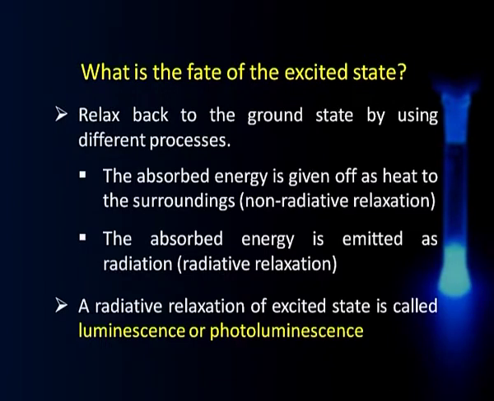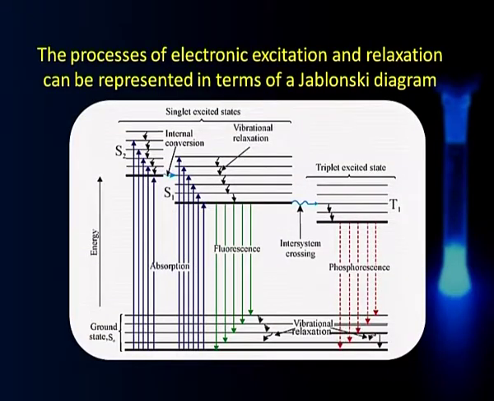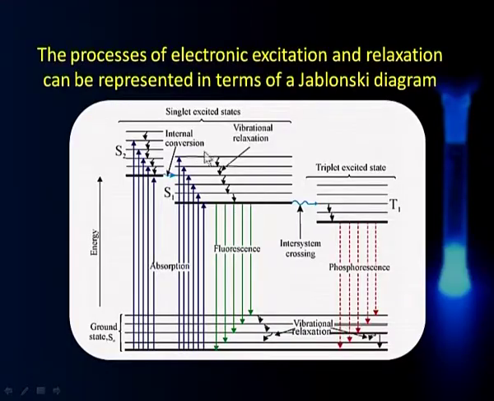Now, the processes of electronic excitation and relaxation of the excited state can be represented in terms of a diagram called a Jablonski diagram, which I have been telling you about again and again. It is a very important thing which we have to learn. The diagram looks something like this, and it says everything about what is happening to the molecule in the different processes involved. Now, we will take up the excitation and relaxation processes separately. We begin with the activation part of it. I will talk about this diagram in small bits, so that we can appreciate what is happening where.